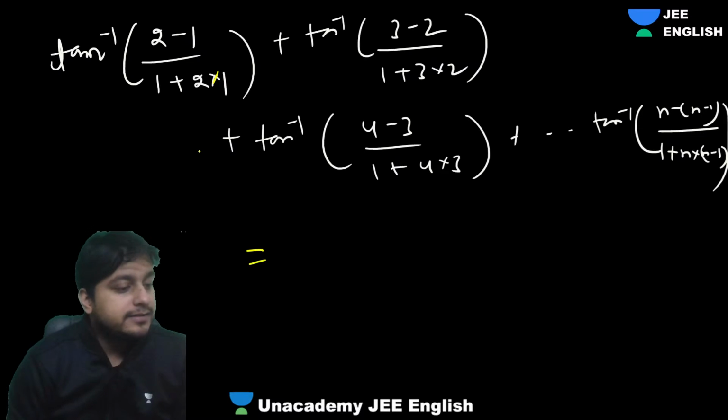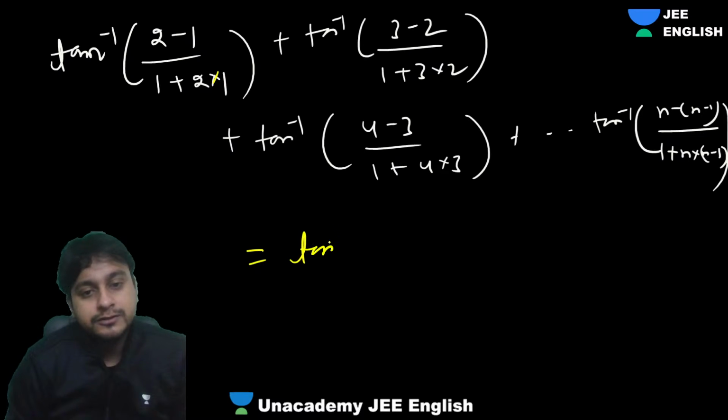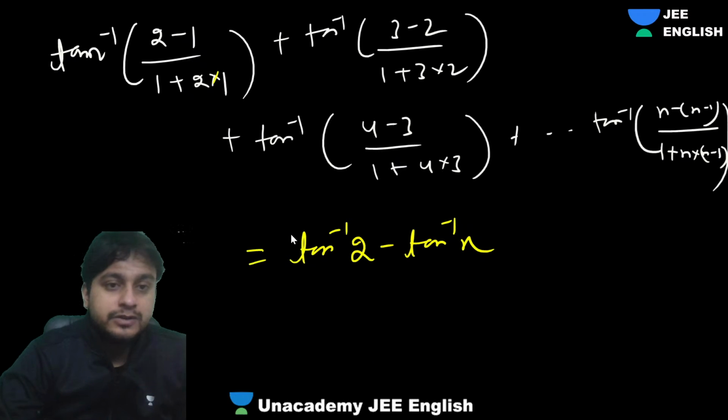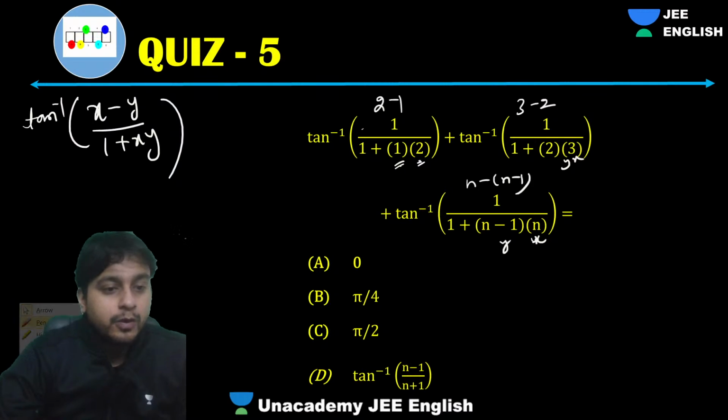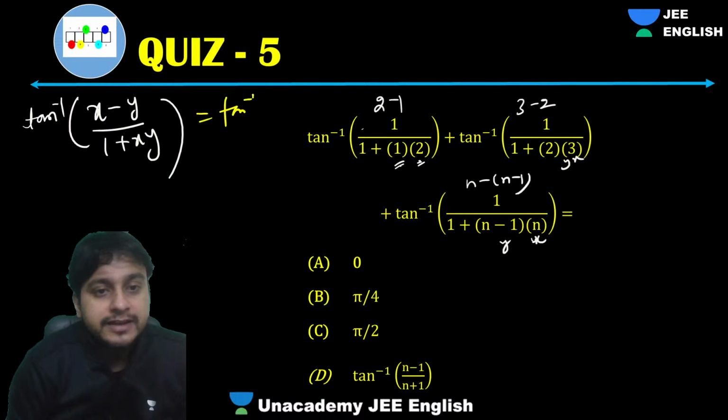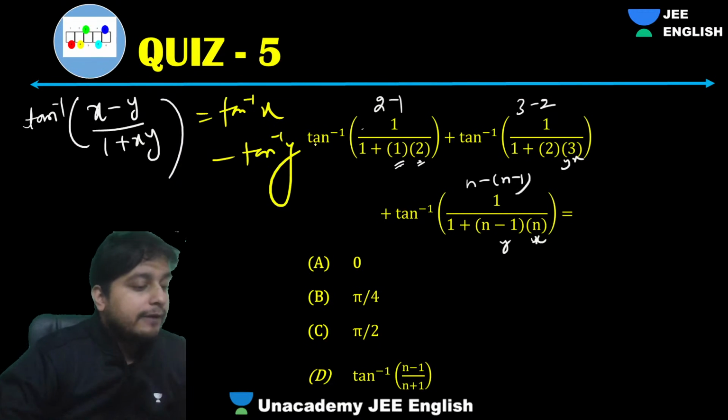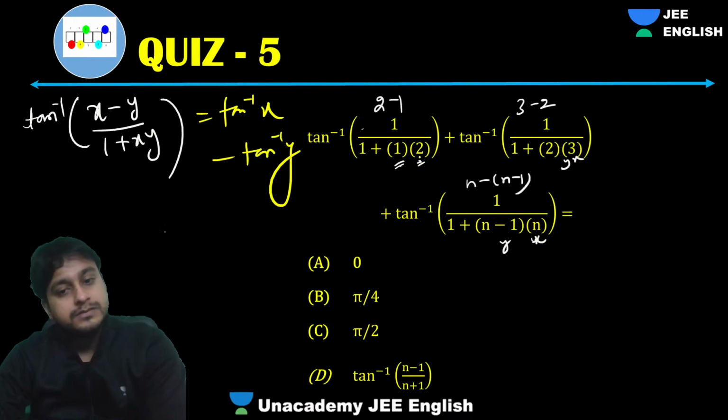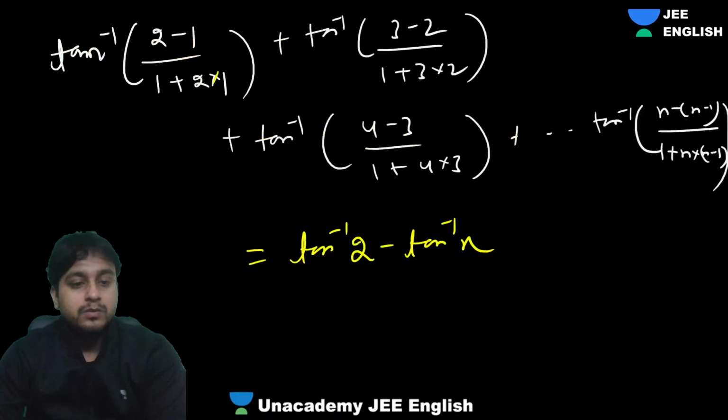If you look into this, we are getting tan inverse 2 minus tan inverse 1. That is the formula: tan inverse x minus tan inverse y. This is the formula you have to look into.